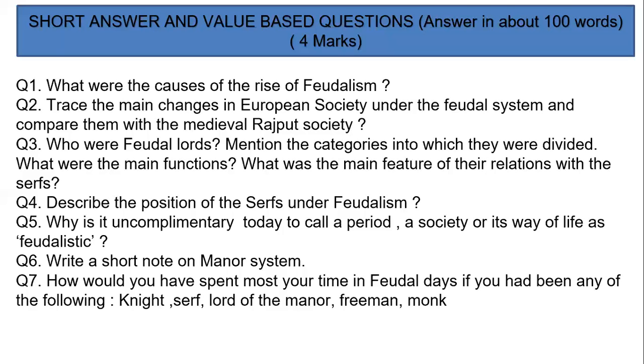Here you're going to write how you would spend your day if you were a knight, a serf, the lord of the manor, a free man, and a monk. You're going to talk about all 5 of the options. You will imagine yourself in that position, think of what we know about feudal society, and write at least 7 to 8 lines for each of them.